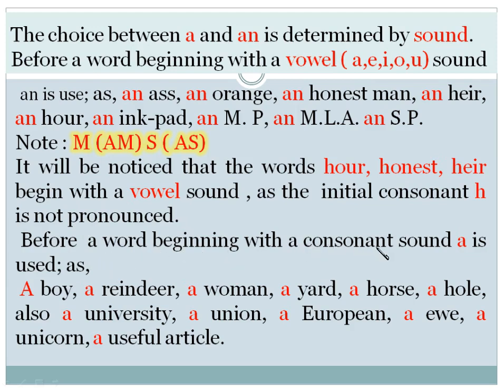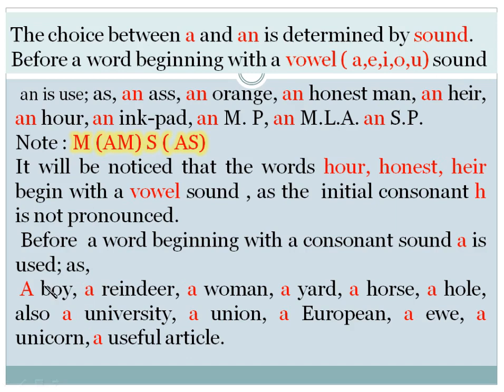Before a word beginning with a consonant sound, A is used. A boy, the sound ba is the sound of a consonant. Consonant means B, C, D, F, G, H. If we leave out A, E, I, O, U, all the 21 letters are called consonants.